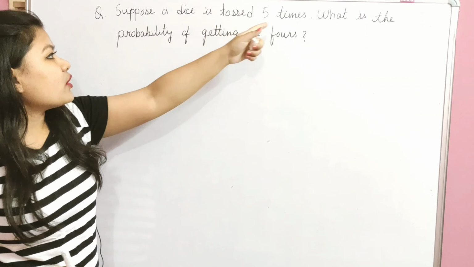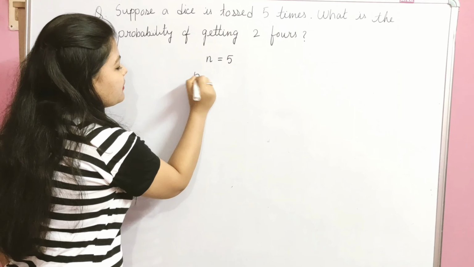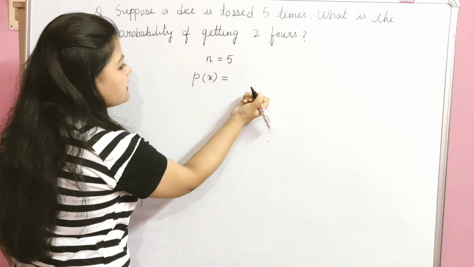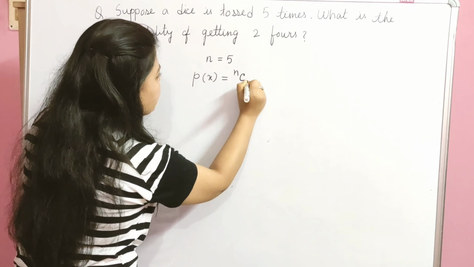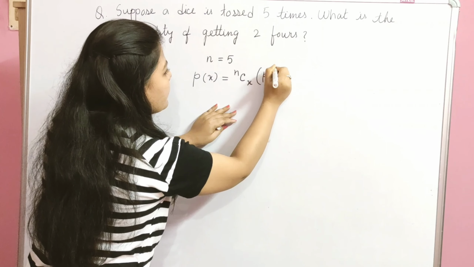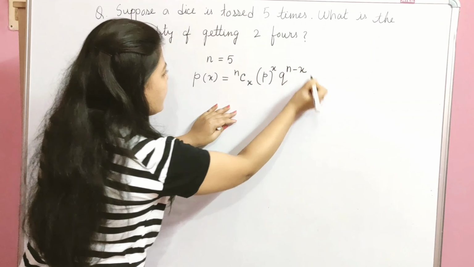Then the binomial distribution formula is P(x) equal to nCx into p to the power x into q to the power n minus x.